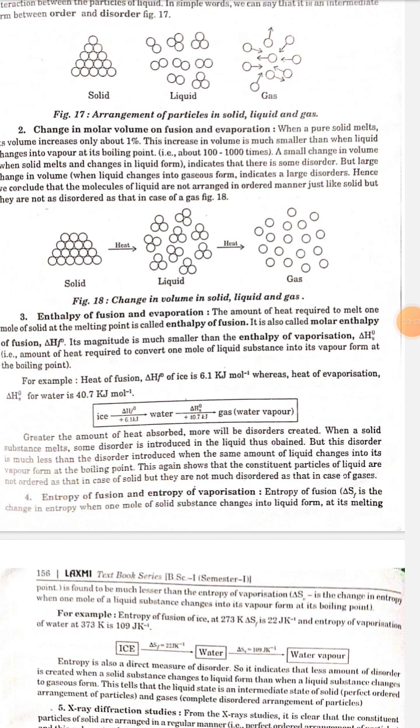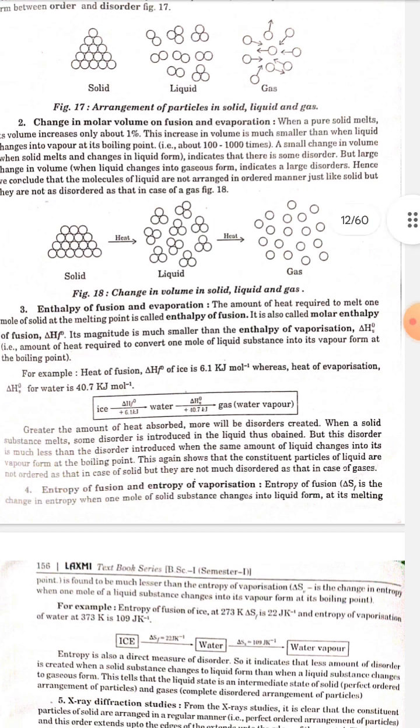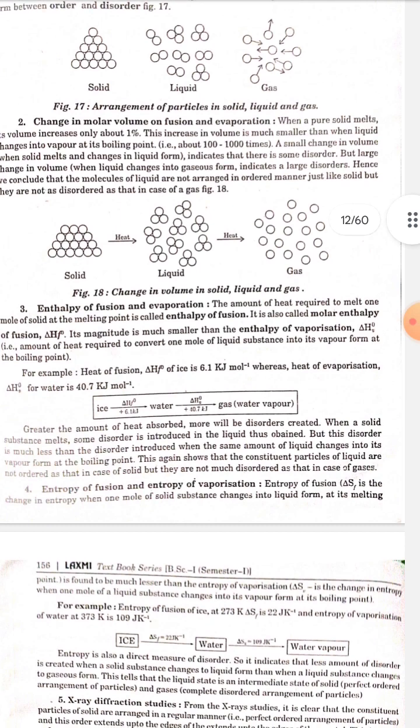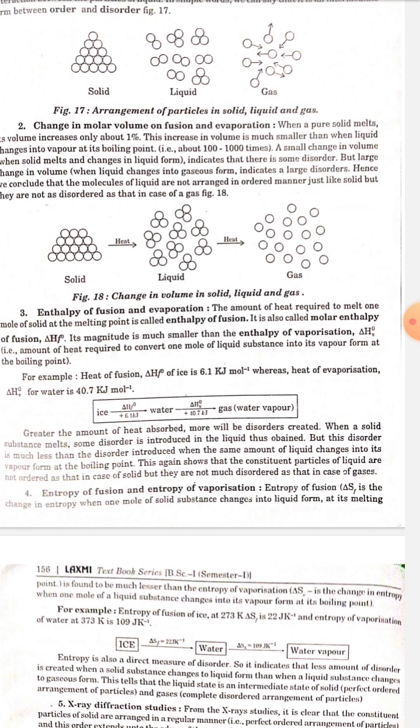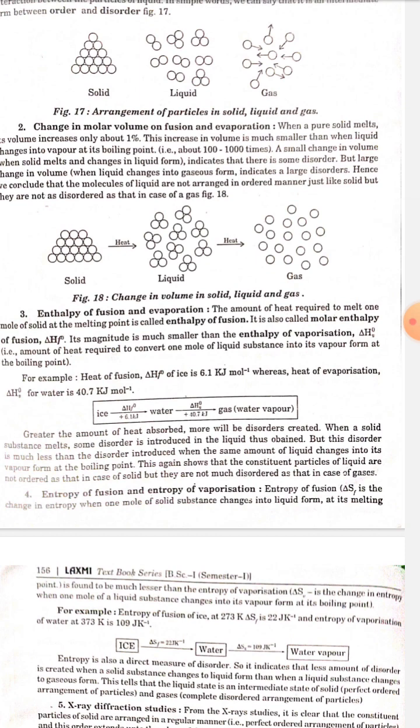For example, the heat of fusion ΔHf⁰ of ice is 6.1 kJ per mole, whereas the heat of vaporization ΔHv⁰ for water is 40.7 kJ per mole.